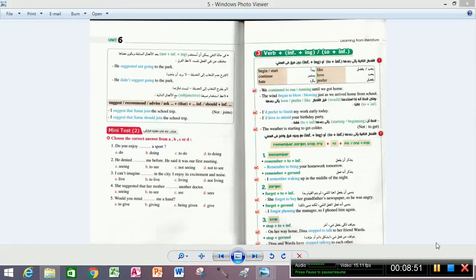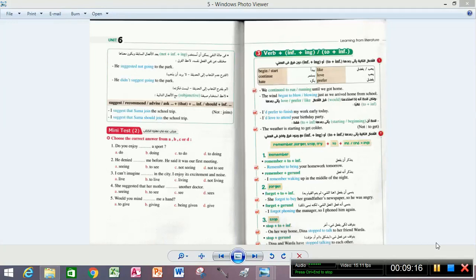Okay, so I prefer to finish my work early. If we use what before love, prefer, like, it's followed with to plus infinitive. I prefer to finish my work early today. I'd love to attend your birthday party.